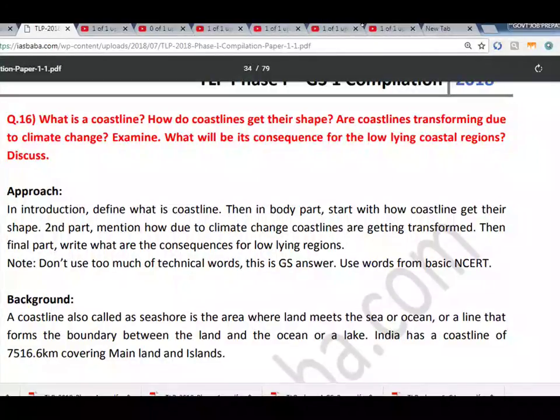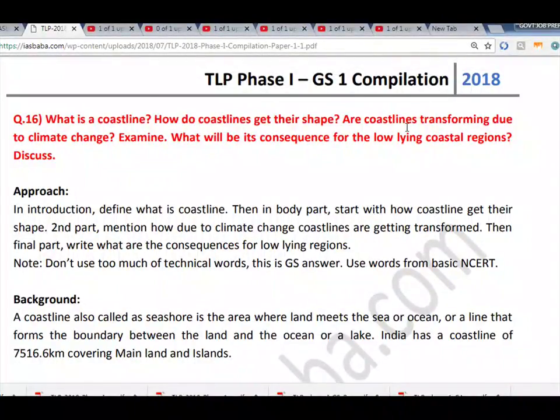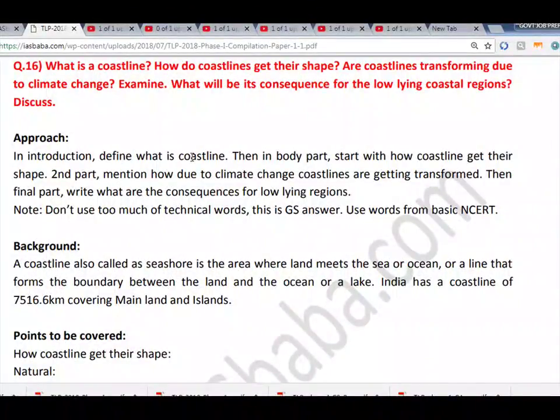TLP Phase I, GS1 Compilation 2018, type text, page 34. Question 16: What is a coastline? How do coastlines get their shape? Are coastlines transforming due to climate change? Examine what will be its consequence for the low-lying coastal regions. Discuss. Approach: in the introduction, define what a coastline is.